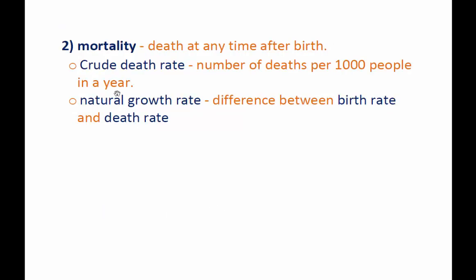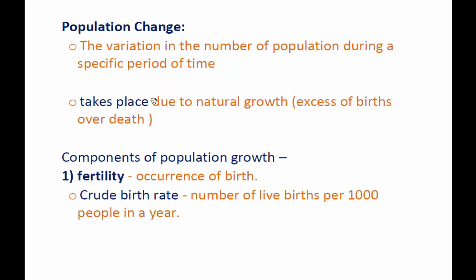Mortality means death at any time after birth. So the crude death rate is calculated using 1,000 people in a year: number of deaths per 1,000 people in a year. That's the mortality rate. First one is fertility rate.